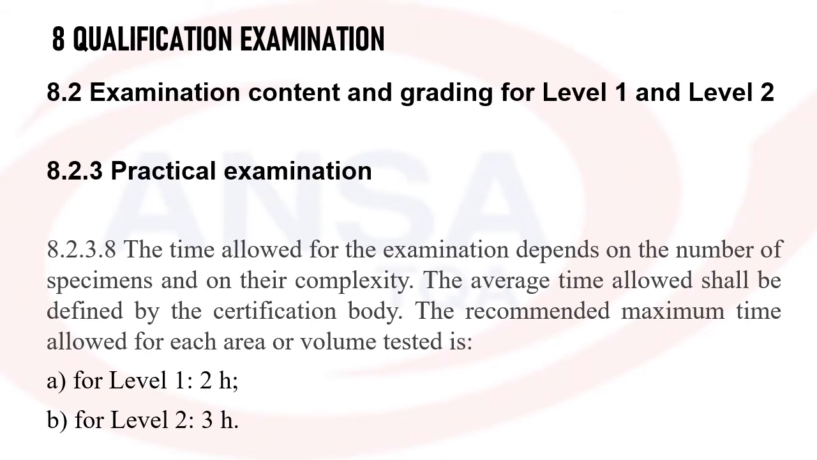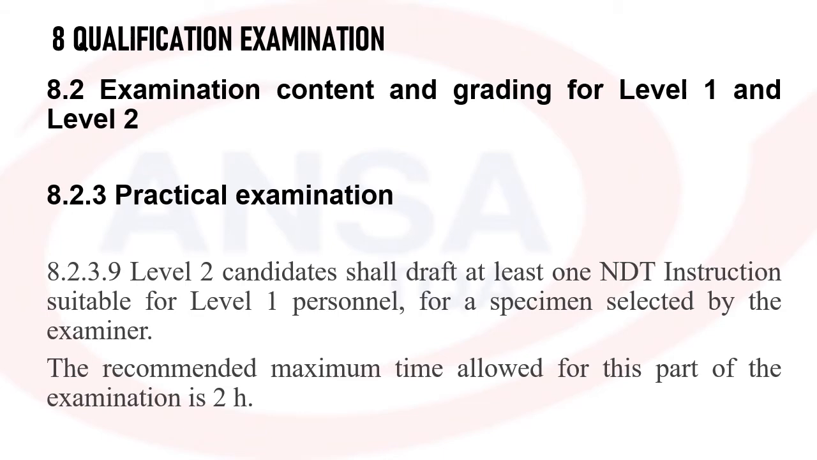Now comes the time. The time allowed for examination again depends on the number of specimens and their complexity. The average time shall be defined by the CB, the certification body. The recommended maximum time allowed for each area or volume to be tested for level 1 in doing the practical is 2 hours per specimen, or per area or volume to be tested. For level 2, it will be 3 hours. Level 2 candidates, in addition to doing the practical, have to draft a written instruction suitable for level 1 personnel for the specimen selected by the examiner. The maximum time allowed for this is 2 hours.